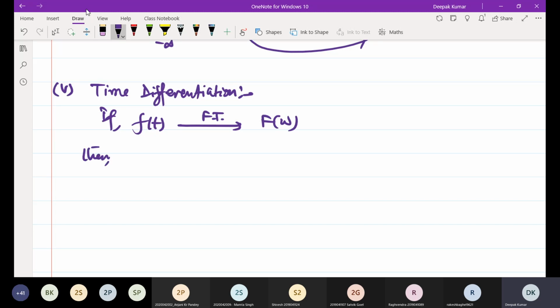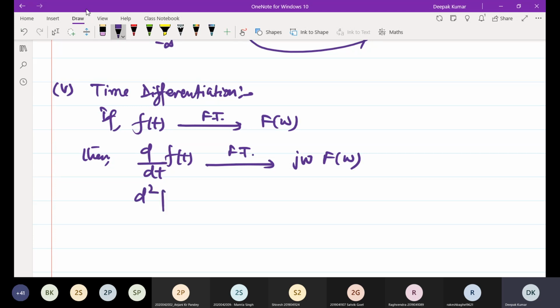Then the Fourier transform of the derivative of f of t is equal to j omega into F of omega.